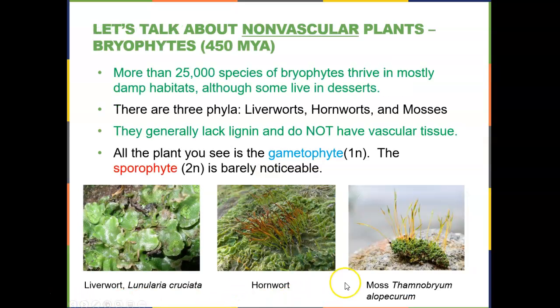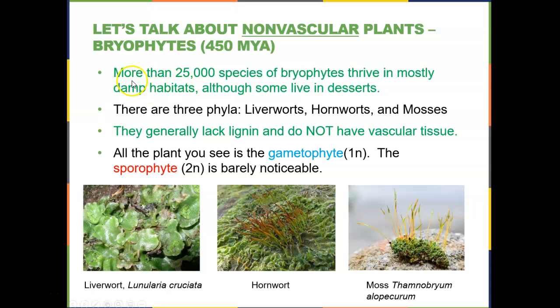So now let's go in and take a look at our first group of plants. Remember, those are the non-vascular plants. They do not have xylem and phloem. We call them the bryophytes, and they evolved about 450 million years ago. There's a good number of species, about 25,000. You don't need to remember that exact number, but there's quite a few of them.